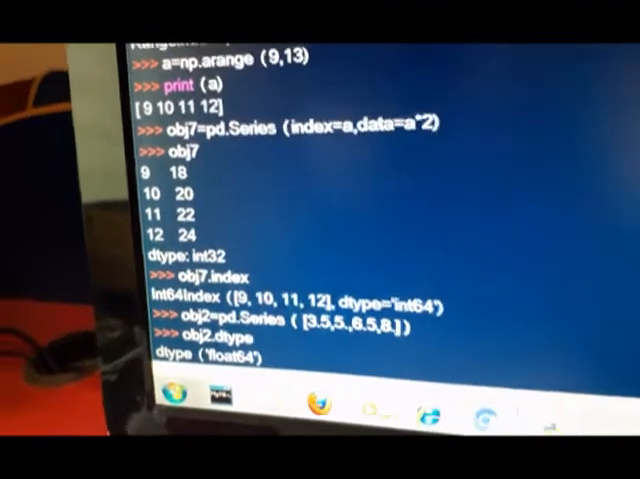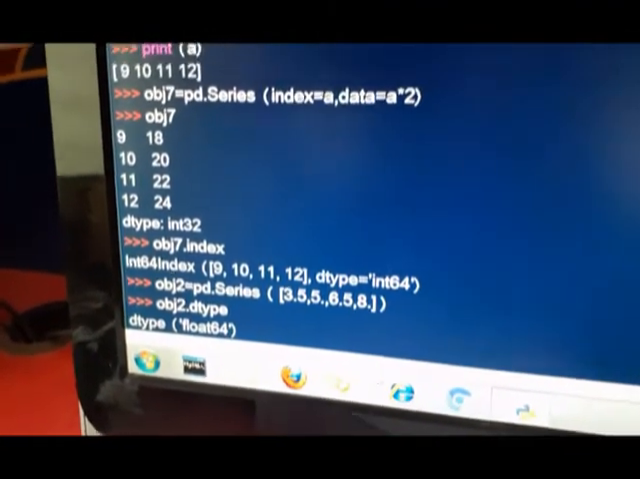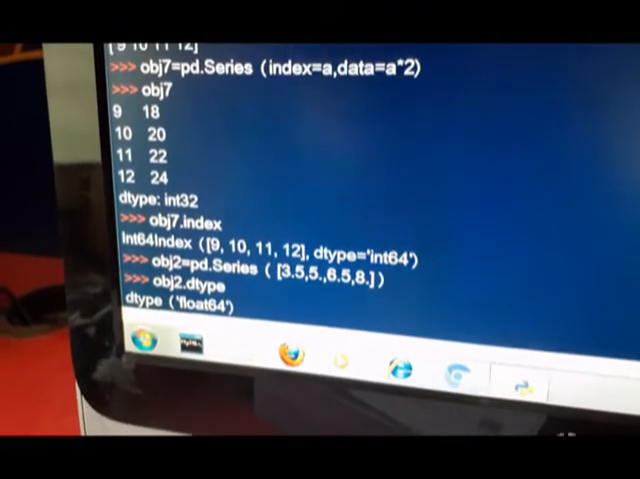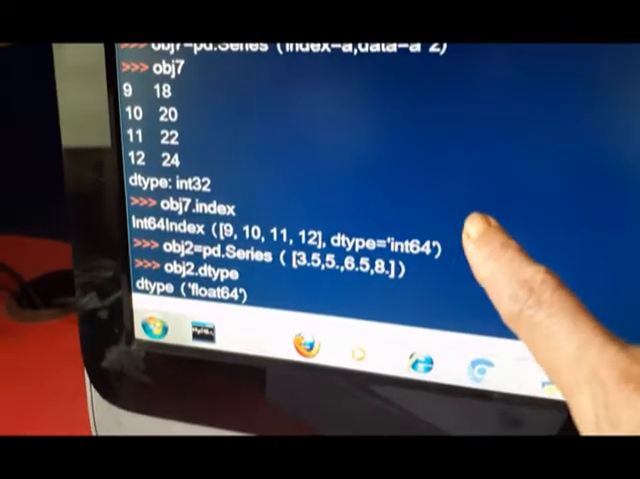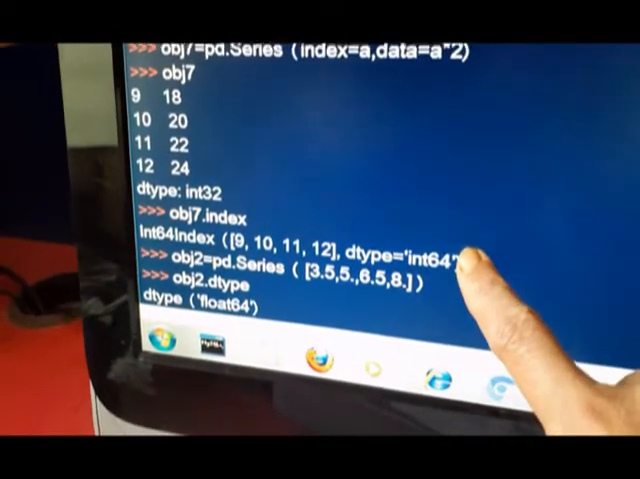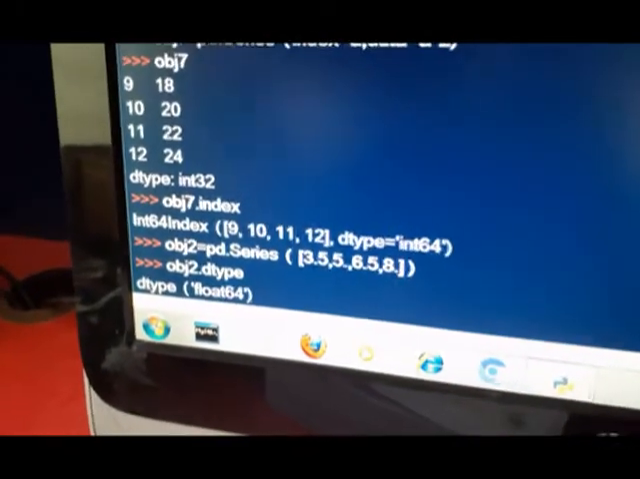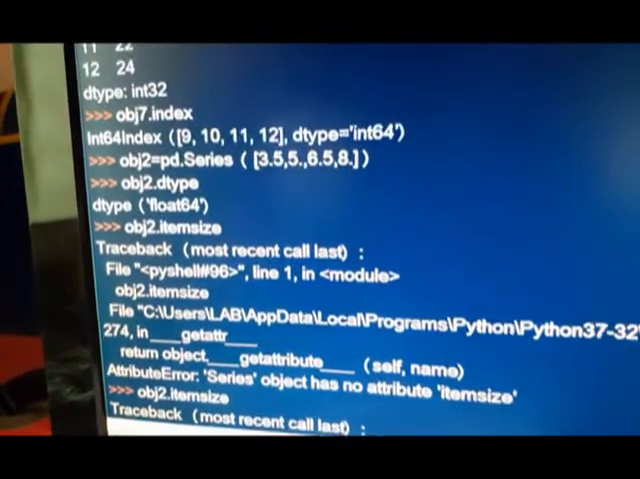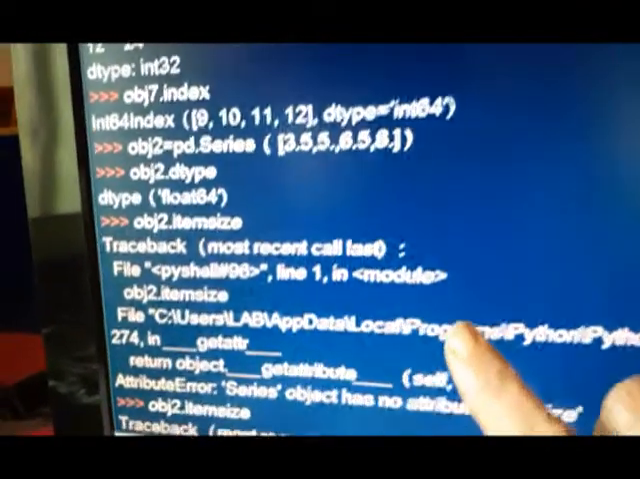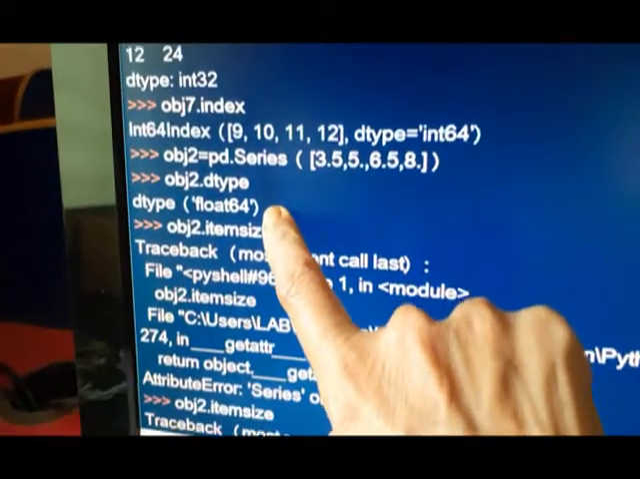We have created object obj7. This we have done earlier. Now in this case, what is the index? The index is being shown. Now obj2 is created again. I have created one more object obj2. For obj2 I am showing the dtype. So the dtype is this.